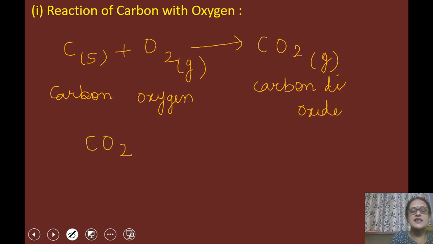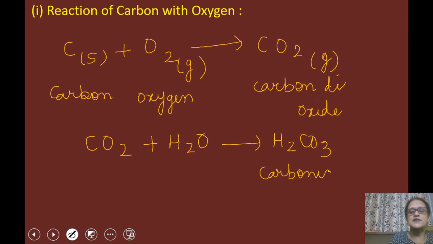It is acidic in nature because on dissolution in water it forms carbonic acid, H2CO3. So H2CO3 is called carbonic acid. So we have seen here carbon reacts with oxygen and forms CO2, which is an acidic oxide.